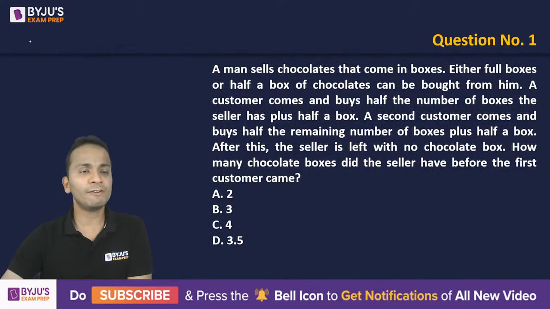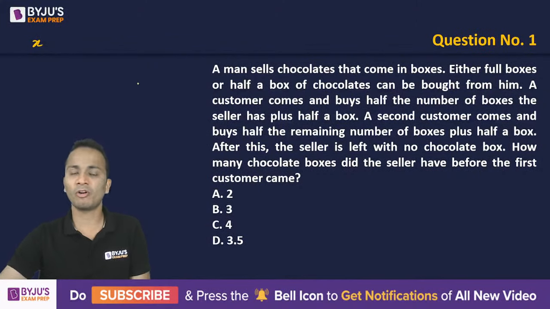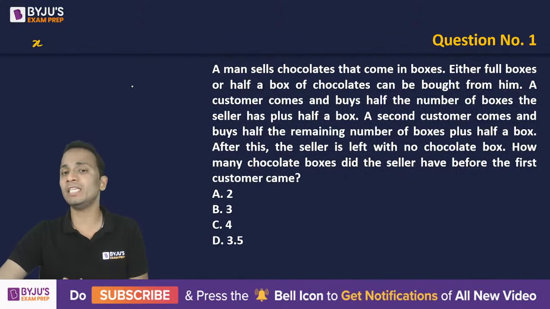So what I'll do is, first of all, I'll assume the number of boxes this man initially has as a variable. I can start with X. So let's say X is the initial number of boxes. Now I'm explaining to you; not every time you solve this question will you have to write each and everything.